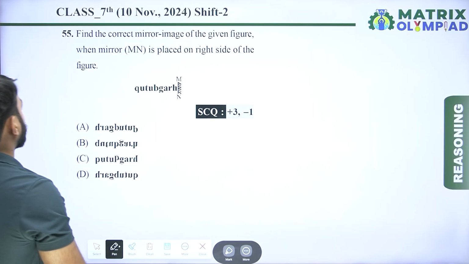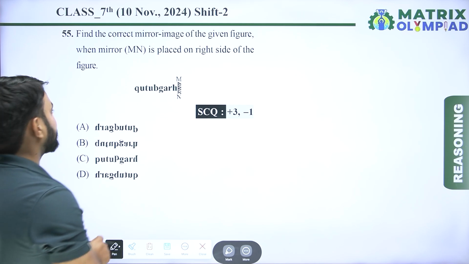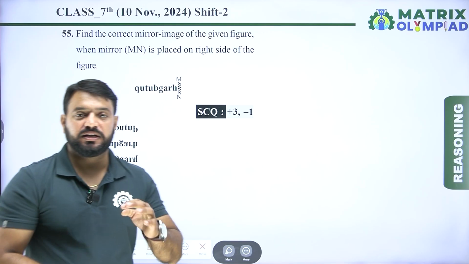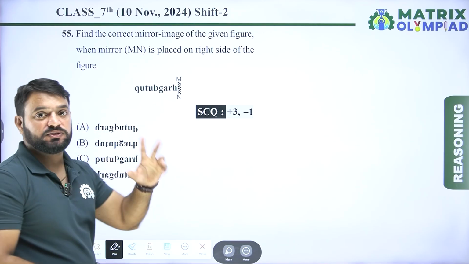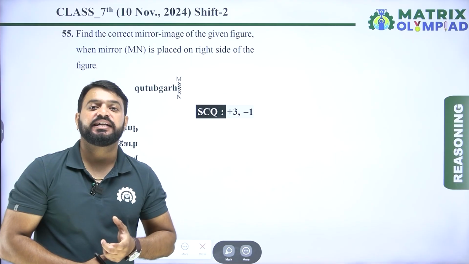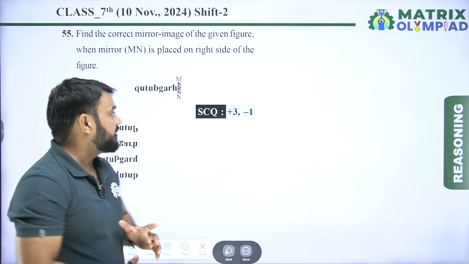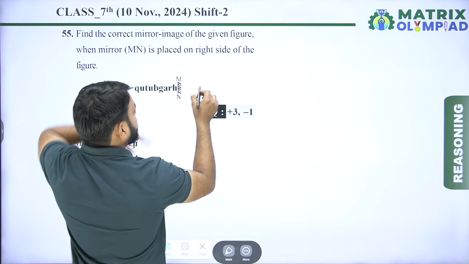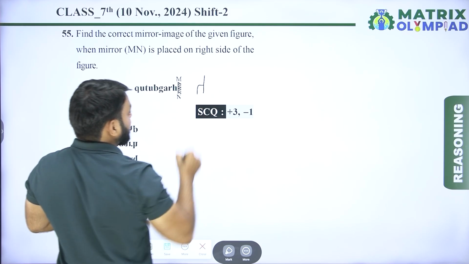So now next question is question number 55. Find the correct mirror image of given figure when mirror MN is placed on the right side of the figure. So find the mirror image of given alphabet. First find the mirror image of H, because H is near to the mirror, so it will remain near to the mirror in the mirror image. So mirror image of H looks something like this.